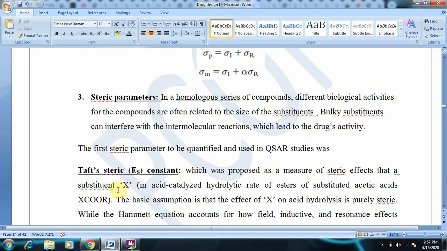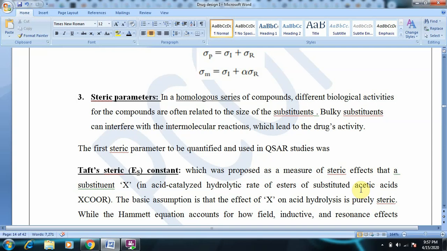The Taft steric constant was proposed as a measure of steric effects, that is, of substituent X on the acid catalyzed hydrolytic rate of esters. You know that esters can be hydrolyzed by using acid. What are these esters? These esters are of acetic acid, which forms an ester with ethanol or any alcohol.